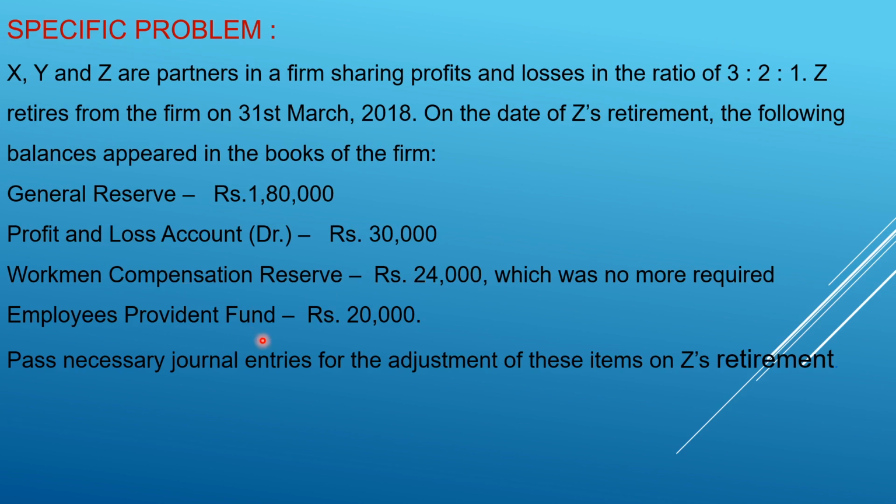Now regarding the employees provident fund of 20,000, this is an external liability. We cannot distribute it to the partners' capital. If any changes take place at the time of retirement, either increase or decrease, we have to consider them on the revaluation account. Here no such information is given, so we will keep it as it is. Now see the solution.